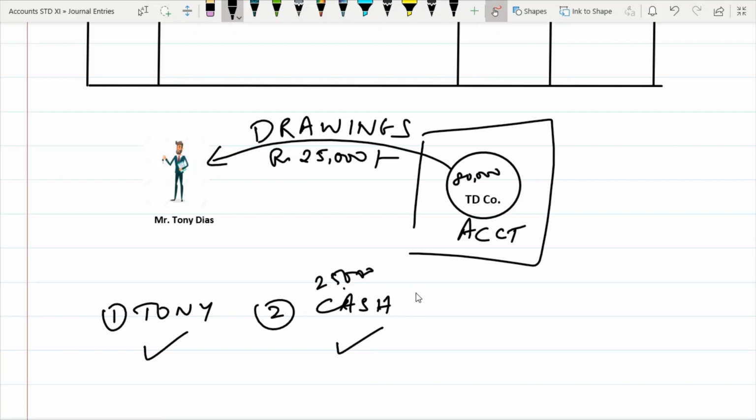So in this case, with respect to cash, cash is going out or coming in? Cash is going out. So debit what comes in, credit what goes out. Cash is a real account first thing. Cash is going out of the business, so cash is going to be credit. Next thing, Tony. Tony here in this case is the receiver. Debit the receiver, credit the giver. So Mr. Tony's account will be debit. Why? Because debit the receiver, credit the giver.